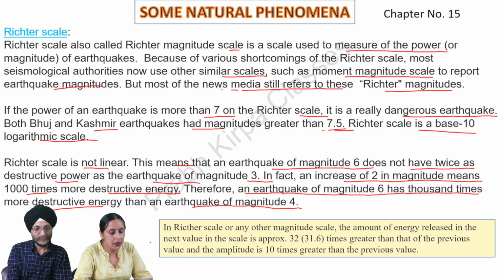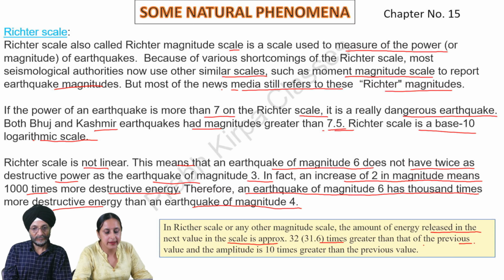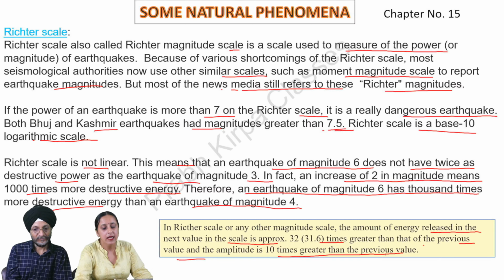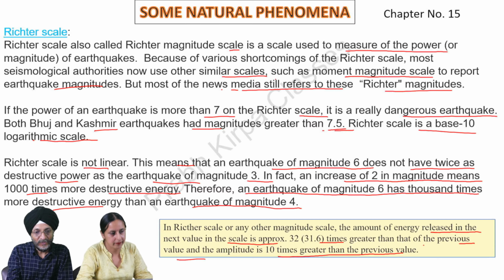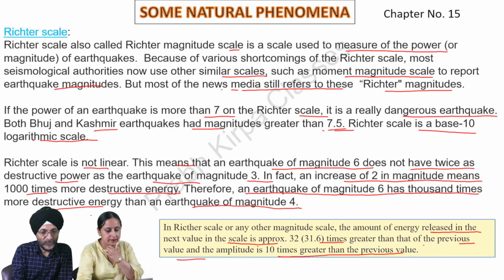In the Richter scale or any other magnitude scale, the amount of energy released at the next value on the scale is approximately 32 times greater than that of the previous value, and the amplitude is 10 times greater than the previous value. Here, this point is more important to understand.